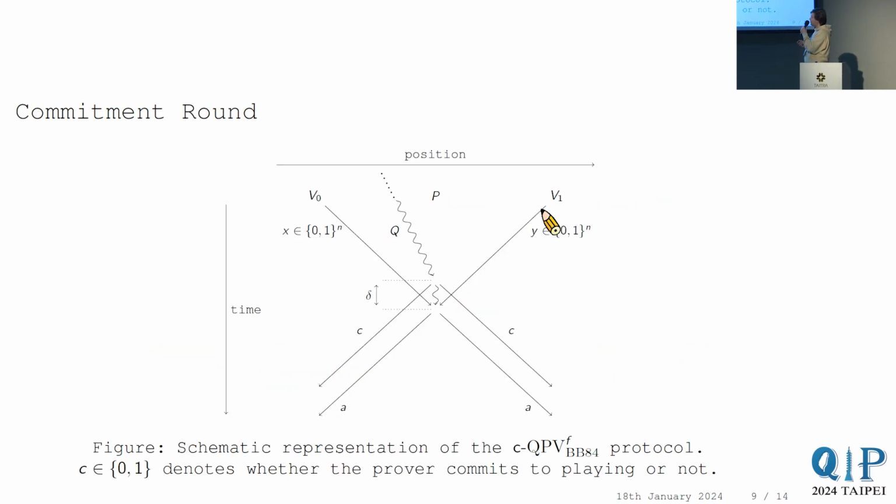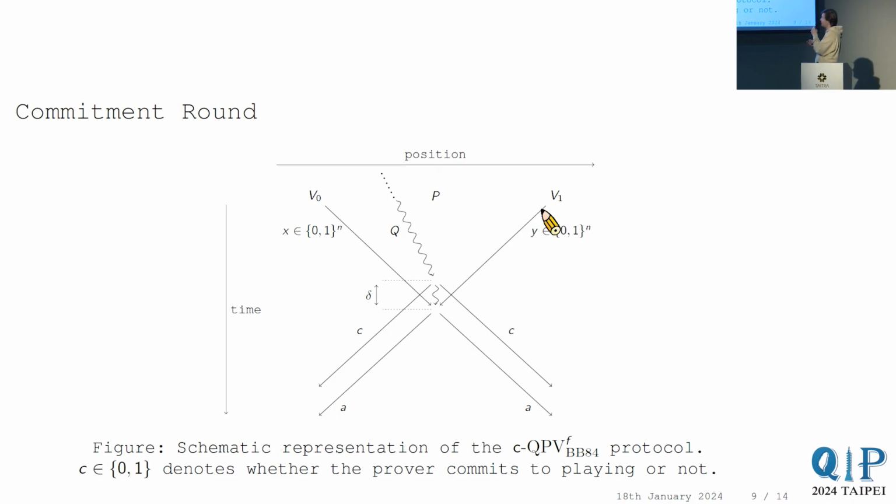So let me draw you first a space-time diagram of what I just described. Again, there's going to be quantum information that can come in at any speed. Then an honest prover will do a photon presence detection measurement, and then declare, oh, I received my photon, and then he's going to store it for a little time delta.